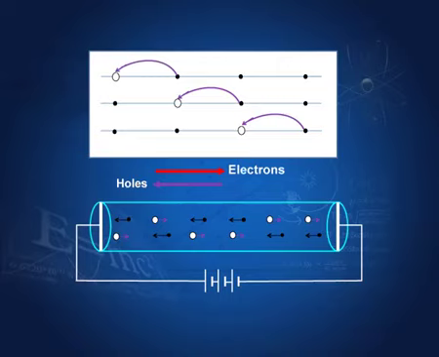Electrons are moving this way and holes are moving this way. Holes are moving just like positive particles and electrons are moving in the opposite direction. So, both the motion of holes as well as electrons causes the electric current to flow in a solid.